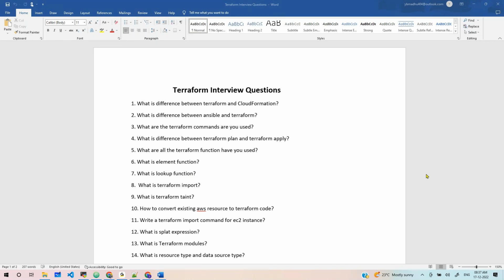Basically, taint is used when someone has modified a resource manually and you want to destroy and recreate it. The resources created or modified manually are marked as tainted and then reapplied. That is what we call the Terraform taint command. For example, you created a resource through Terraform and someone modified it manually.